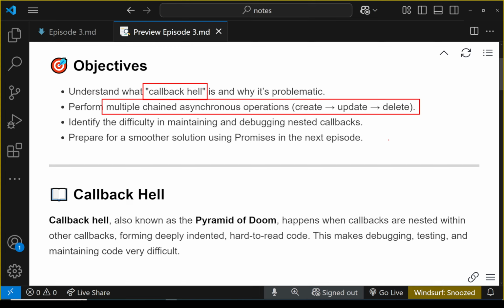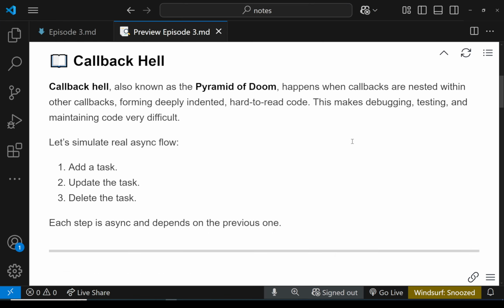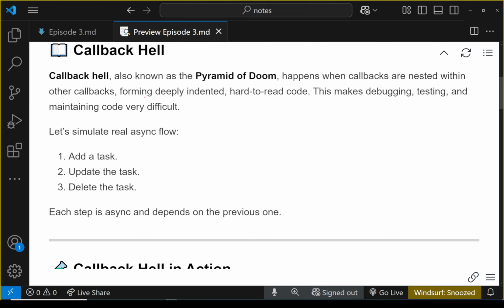So we're going to identify the difficulty in maintaining and debugging nested callbacks, and we're going to prepare for a smoother solution using promises in the next episode. So let's talk about callback hell. So callback hell, sometimes known as the pyramid of doom, happens, as I told you, when callbacks are nested within other callbacks. So when you're chaining multiple asynchronous operations together.